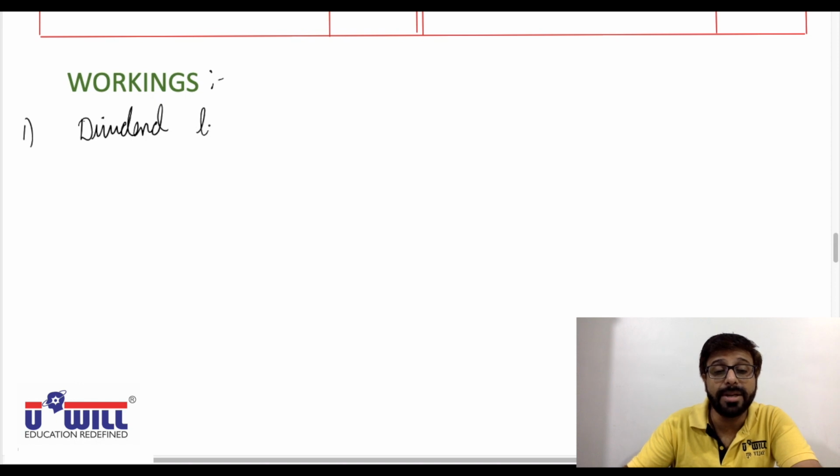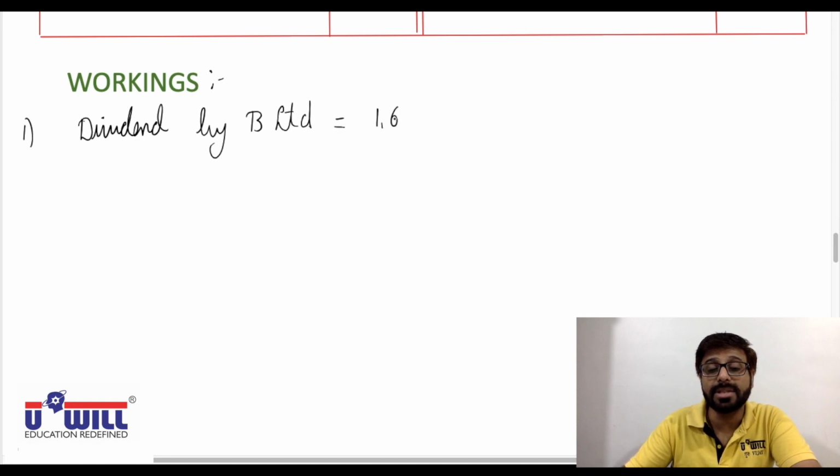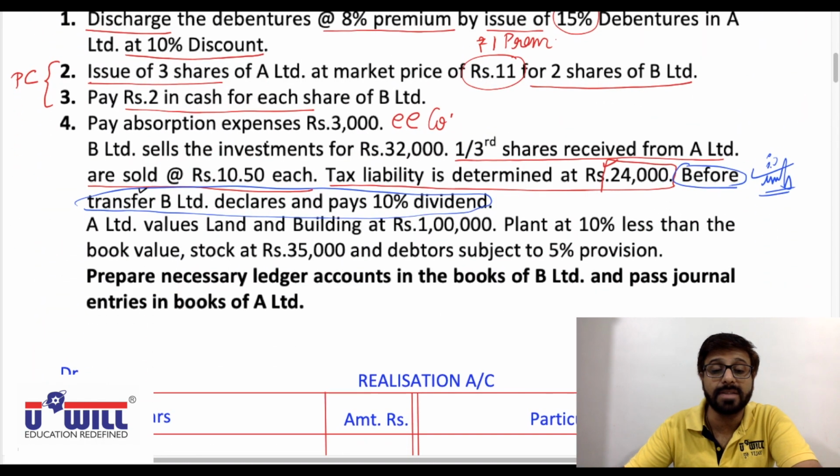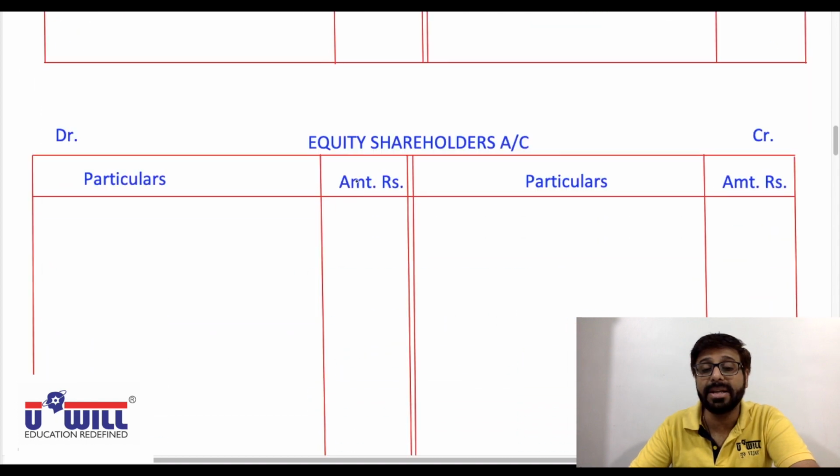Dividend by B Limited is a new adjustment. First time we are coming across it. 1,60,000 is share capital, into 10% dividend, would be 16,000. Now before A company takes over B Limited, that is before the transfer, B Limited has declared and paid this dividend.